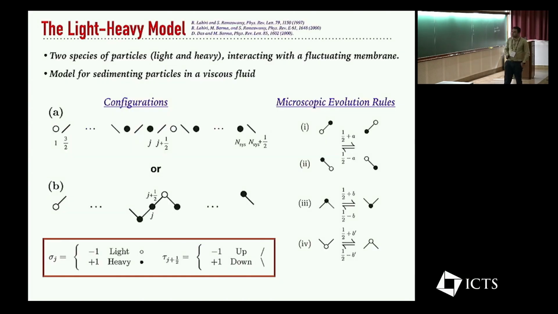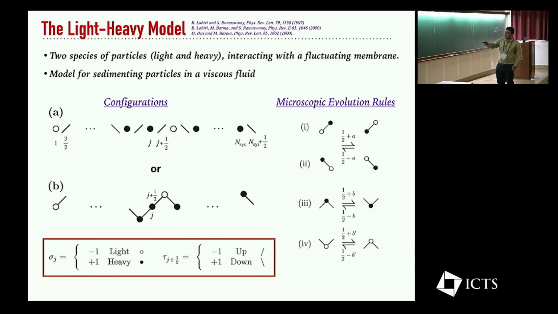So let me describe this model. It began with a study by Lahiri and Ramaswamy. Shriram is in the audience. It's called the light-heavy model. This was initially proposed to understand clustering in sedimentation, but is quite a useful model to study many different physical phenomena. It consists of two species of particles, light and heavy. They are interacting with a fluctuating membrane, and it can be described by the following simple objects on a lattice.